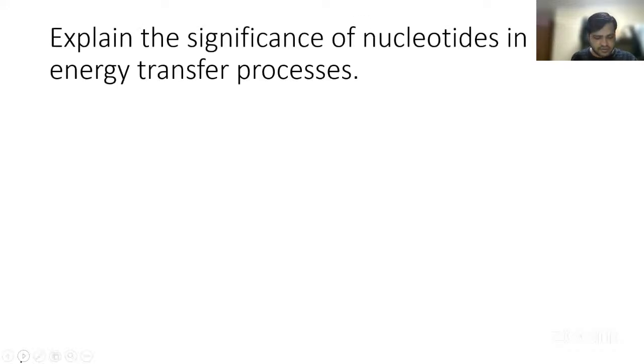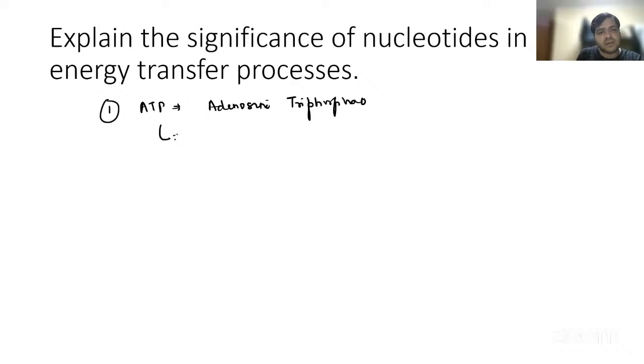Significance of nucleotides in the energy transfer process. Now over here, guys, just try to mention the very first one, that is ATP, adenosine triphosphate. It is known as the energy currency of the cell, the molecular unit of currency.